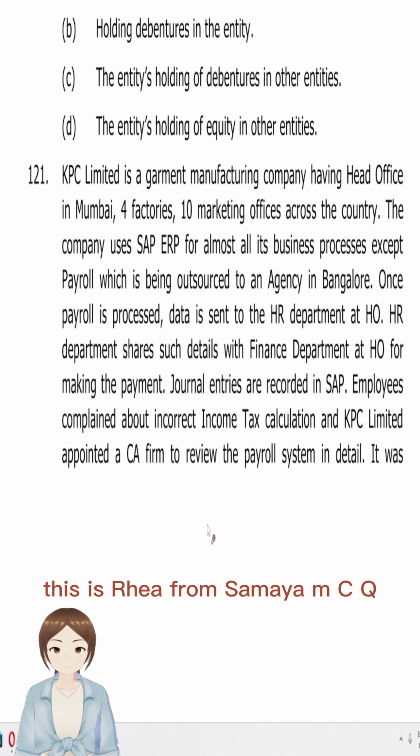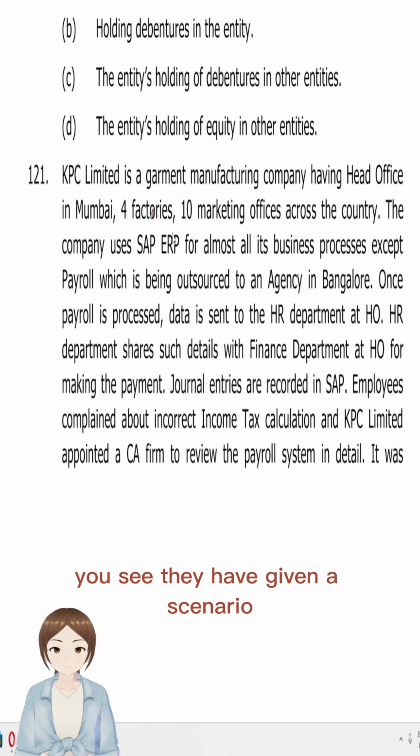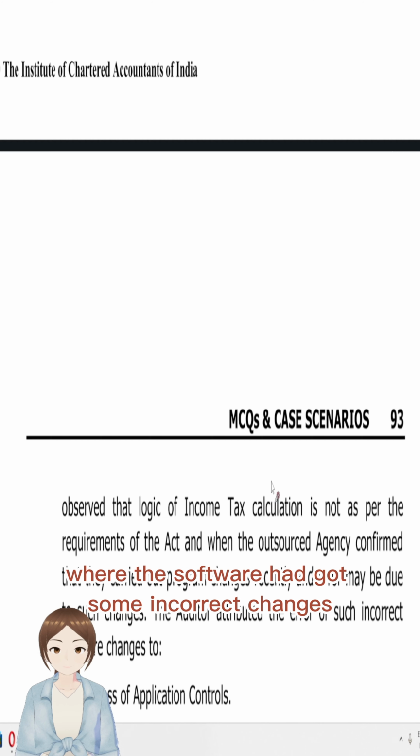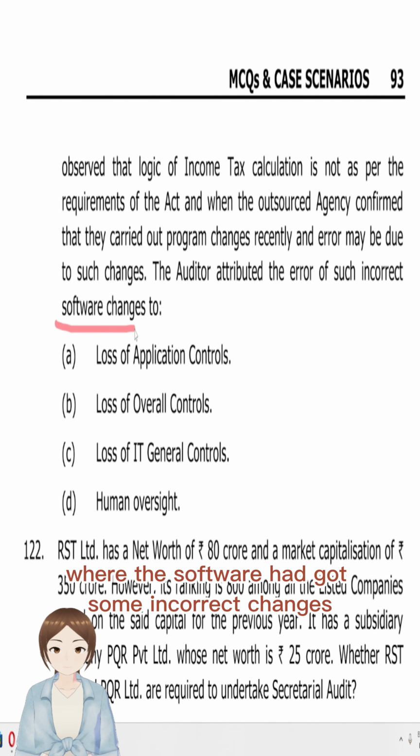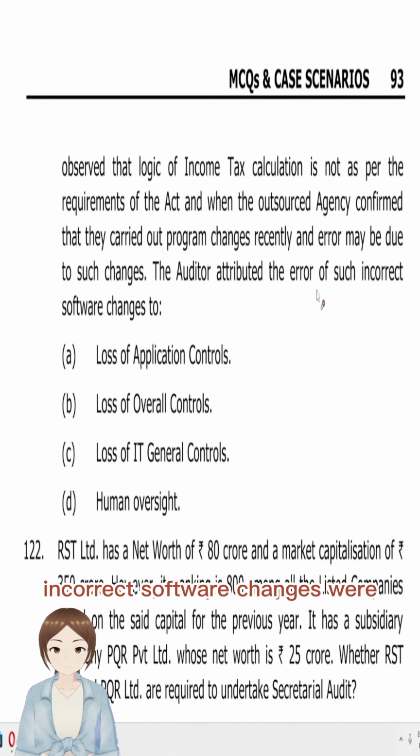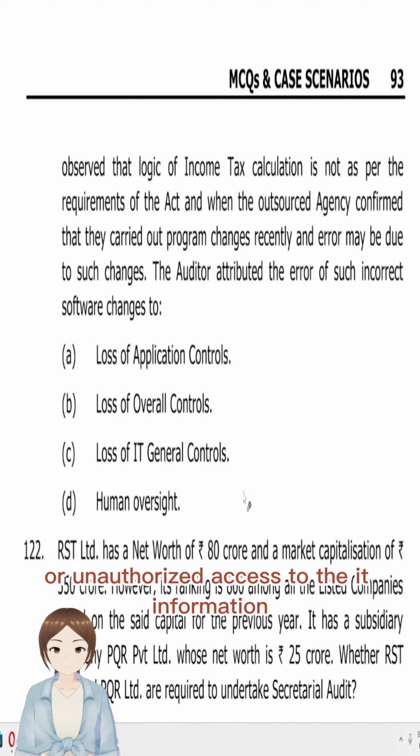Hey Samfam, this is Ria from Samaya, MCQ 121 CA final. You see, they have given a scenario where the software had got some incorrect changes. What do such incorrect software changes lead to? Those incorrect software changes were a loss of general IT control, that is, misuse of passwords or unauthorized access to the IT information or any kind of information in applications. So this is a loss of general IT control.